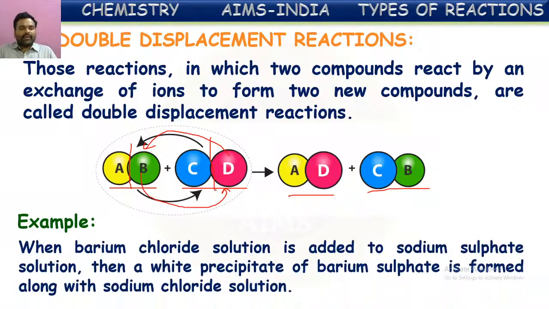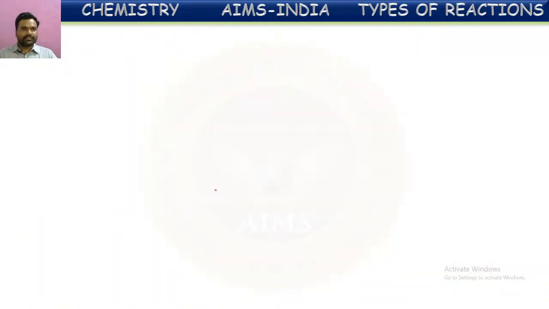For example, when barium chloride solution is added to sodium sulfate solution, then a white precipitate of barium sulfate is formed along with sodium chloride solution. So what is happening here? Barium chloride and sodium sulfate solutions are taken and mixed with each other. Then two new compounds are formed. One is an insoluble solid substance called barium sulfate. Hence this comes under double displacement reactions, in which two compounds mutually exchange their ions.